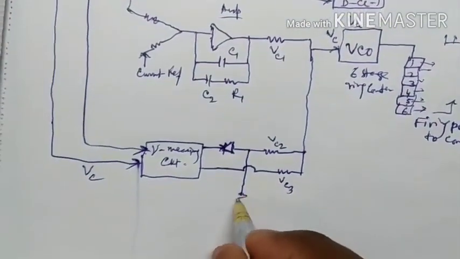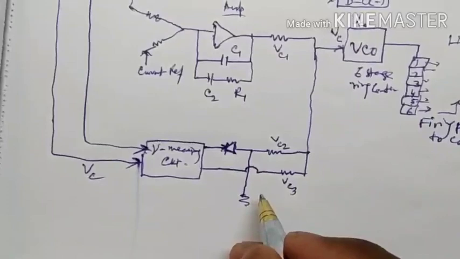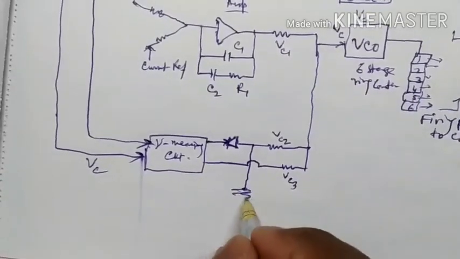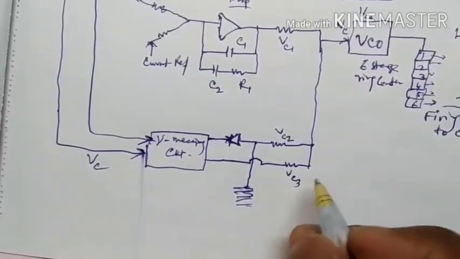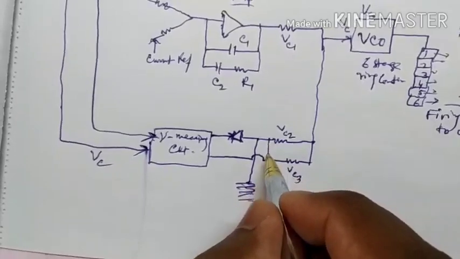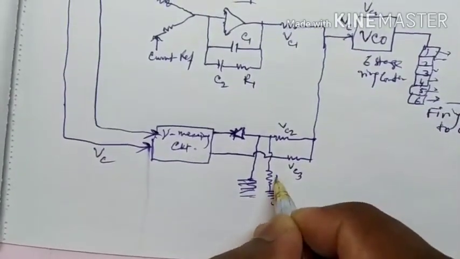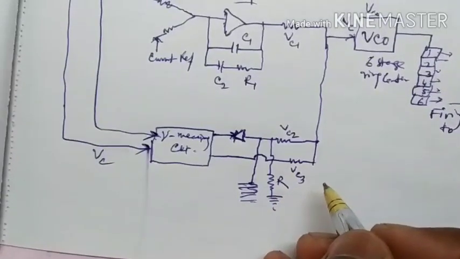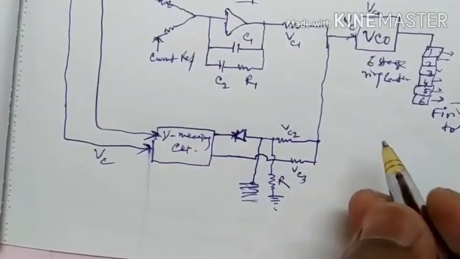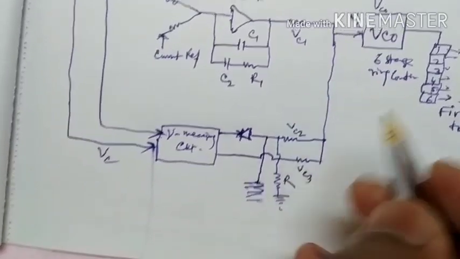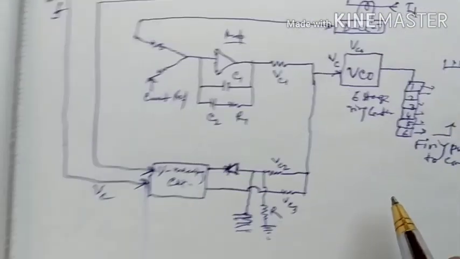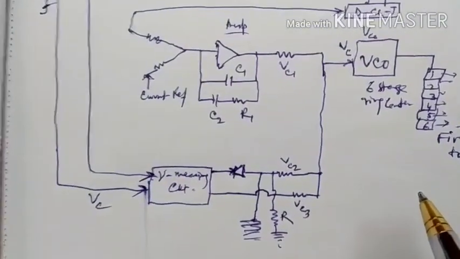And that is the pulse. And Vc2 will be connected to the grounded resistor.